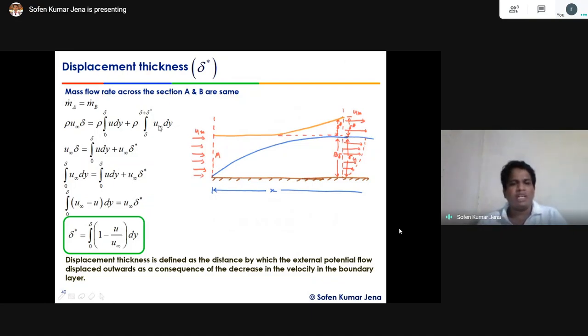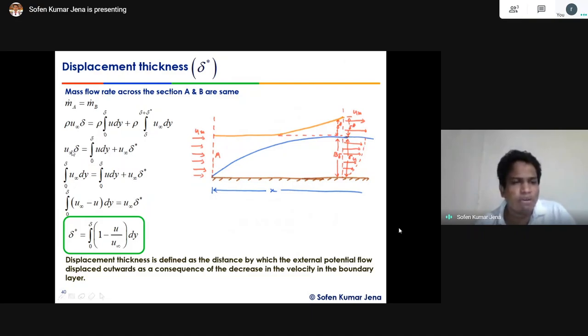So now u infinity is a constant, right? So delta to delta star dy becomes how much? If you integrate dy, it will become y. If you put the upper minus lower limit, this becomes delta star, right? What is the left hand side? The rho cancels from the right and left hand side. So the left hand side becomes 0 to delta u into dy, right?